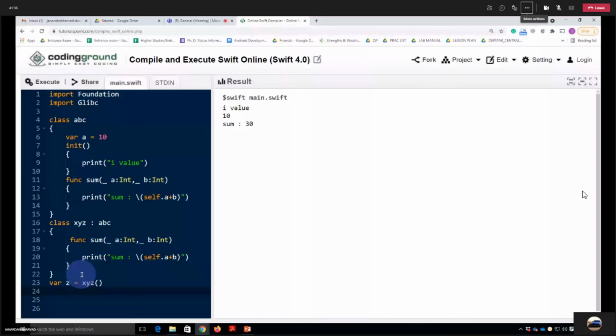What do you think? It will give some error or it will give output? And if output, then what? Sir, I think it will give error. Why is it giving error? Because there is no a variable in xyz and self points to the xyz class.